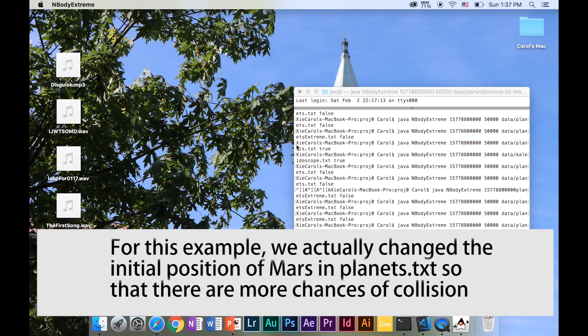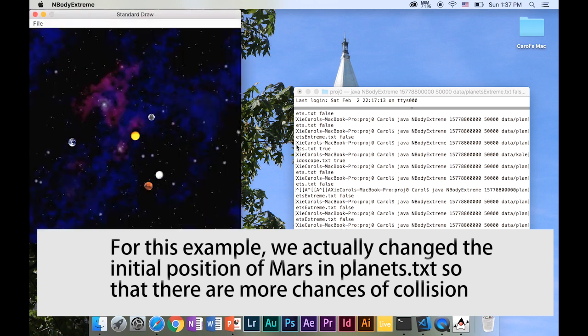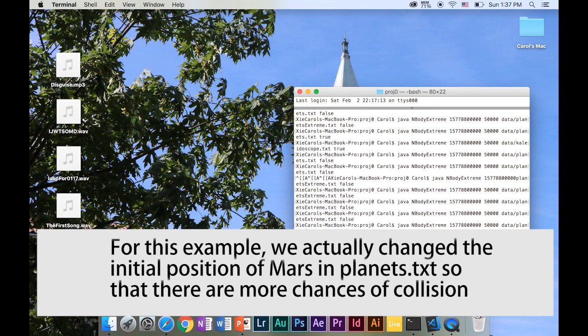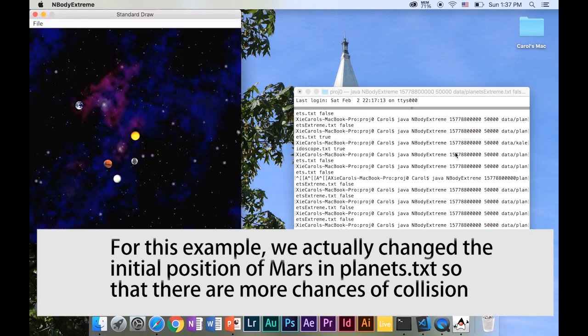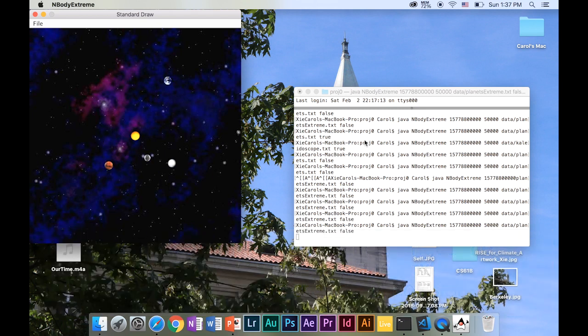So basically, what we did is we copy and paste the regular code from the NBodyExtreme, and we make a new one called NBodyExtreme and BodyExtreme, and we made a method called elastic collision. Every time we run the main method, the while loop will check if there are two planets colliding with each other, and if they are, it will invoke the elastic collision.